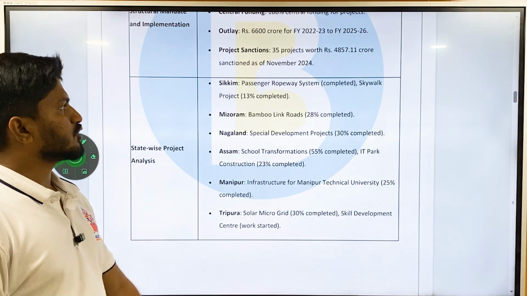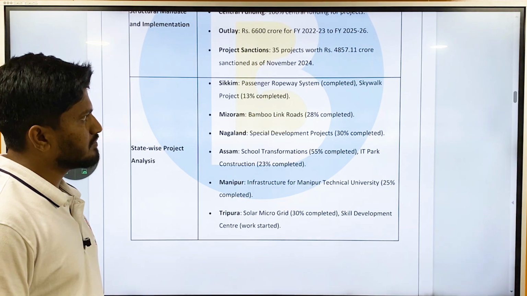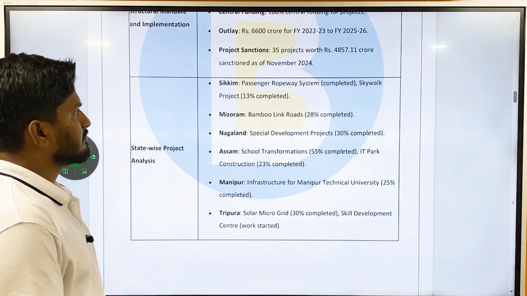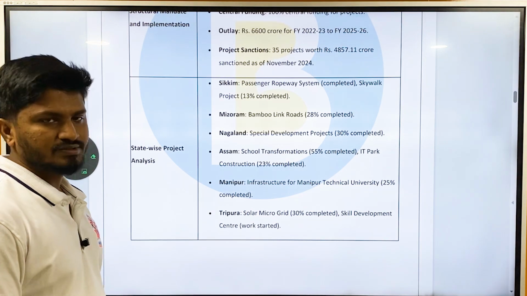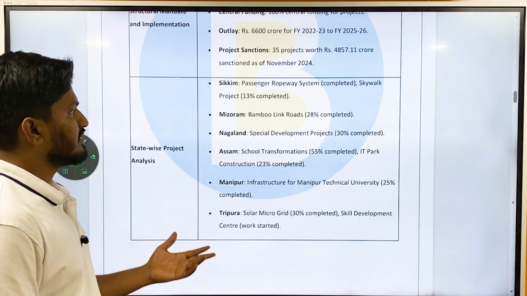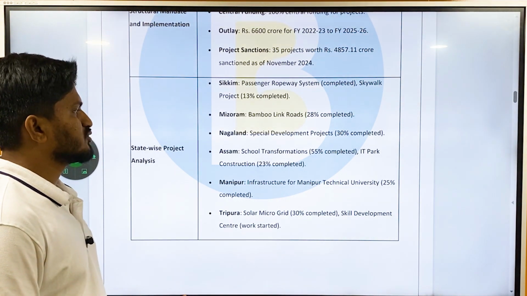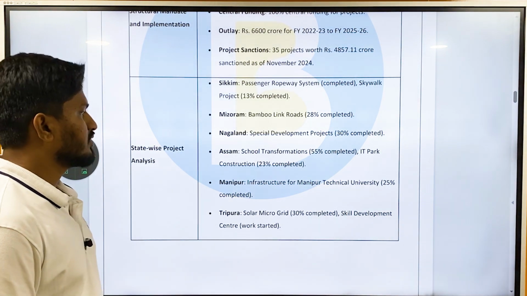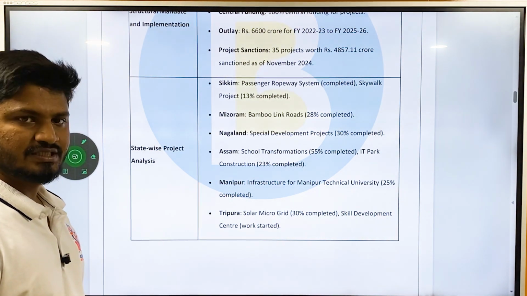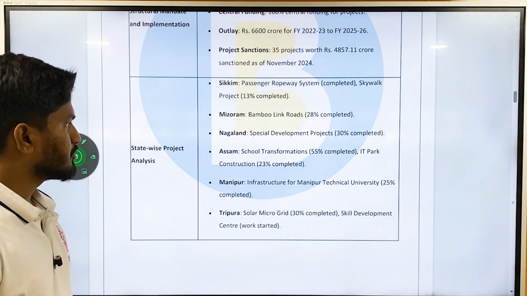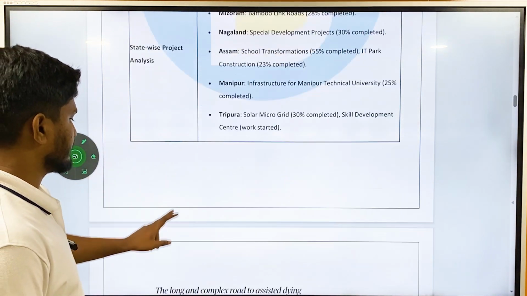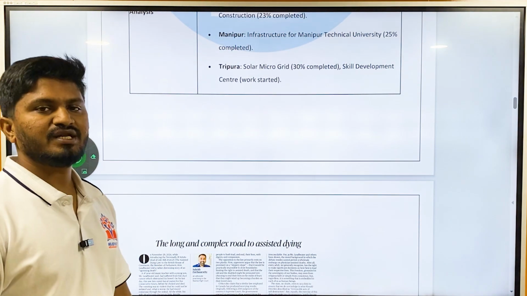In Sikkim, the projects are a passenger ropeway system, which is already completed, and a Skyway project, which is 13% completed. In Mizoram, bamboo link roads, and in Nagaland, special development projects. In Assam, school transformations, IT park construction, etc. In Manipur, infrastructure for Manipur Technical University, which is 25% completed. In Tripura, solar microgrid and skill development centers. Work has been started. Okay, that is about the PM DevINE Scheme.